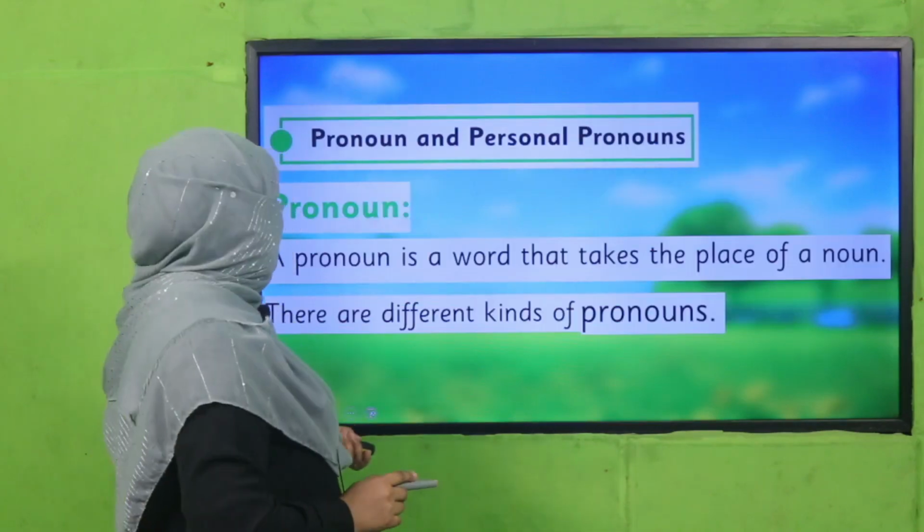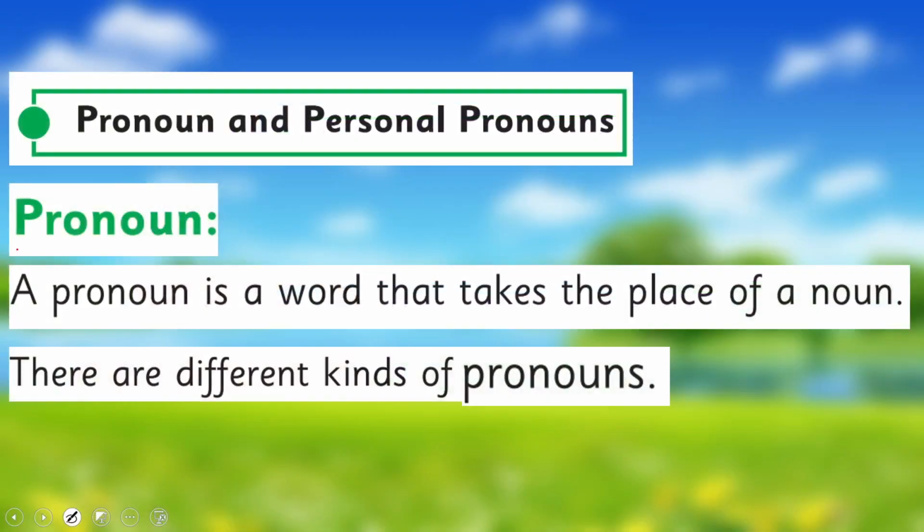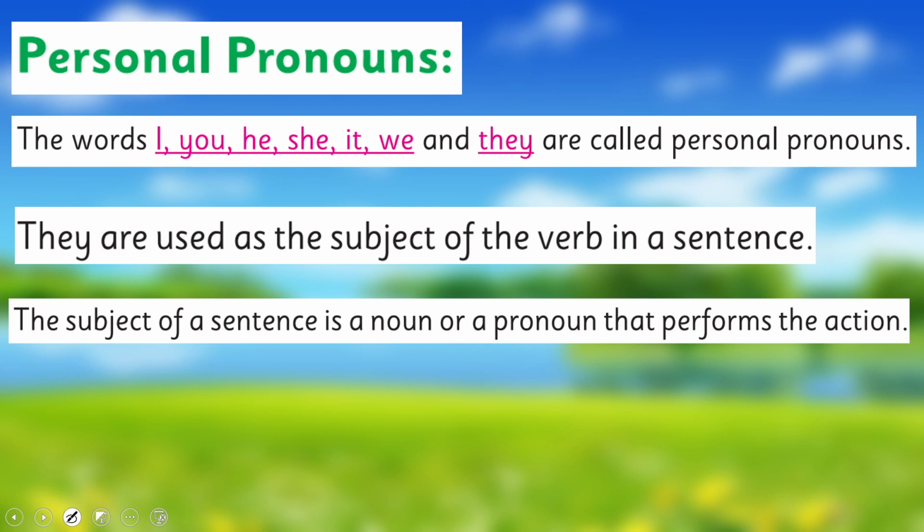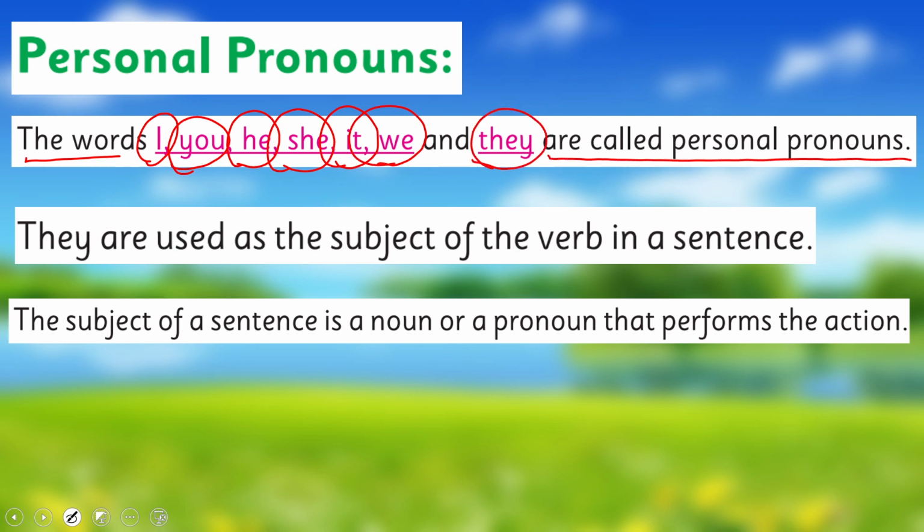We have studied it. Okay, so let's see what your book says about it. Pronoun: a pronoun is a word that takes the place of a noun, and there are different kinds of pronouns. We have already studied, let's recall it. The words I, you, he, she, it, we, and they are called personal pronouns, and they are used as the subject of the verb in a sentence.